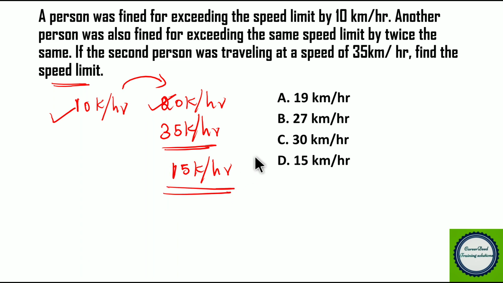So the actual speed limit is only 15 km per hour. That is option D. The problem is so simple, right?